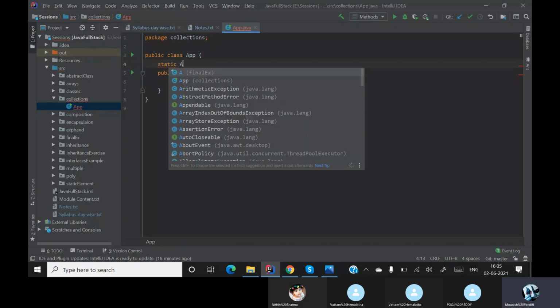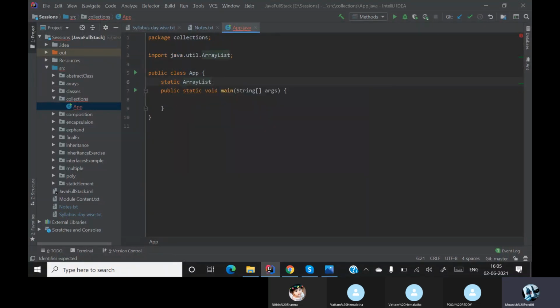So I'm creating an array list. We have already gone through arrays in our previous session, where we said that an array will take only a single type. Even an array list will take only a single type. So here, let me mention it as String. What is this diamond?